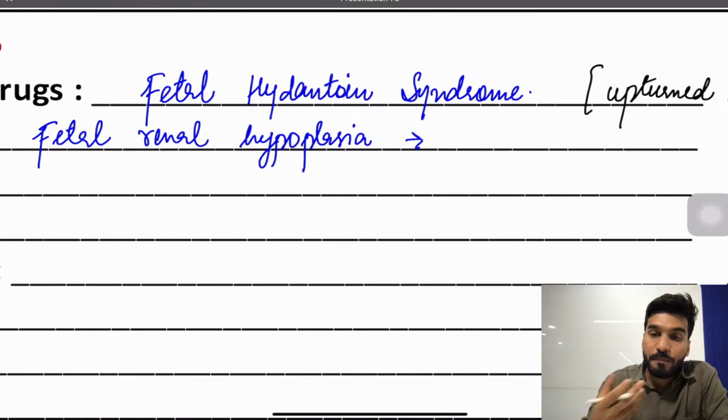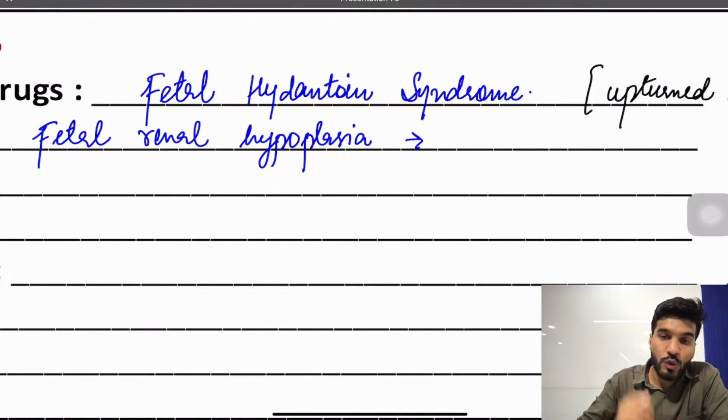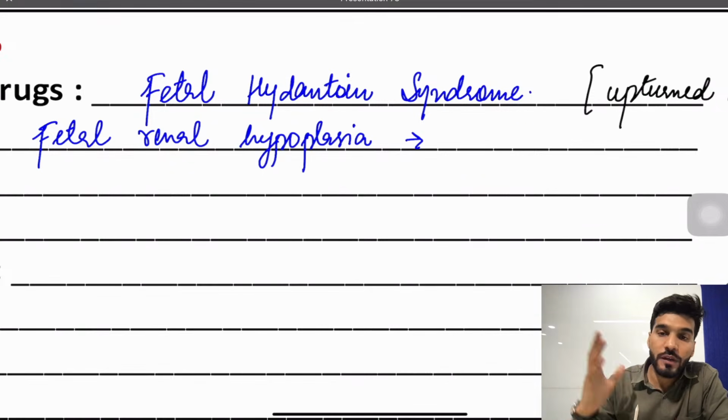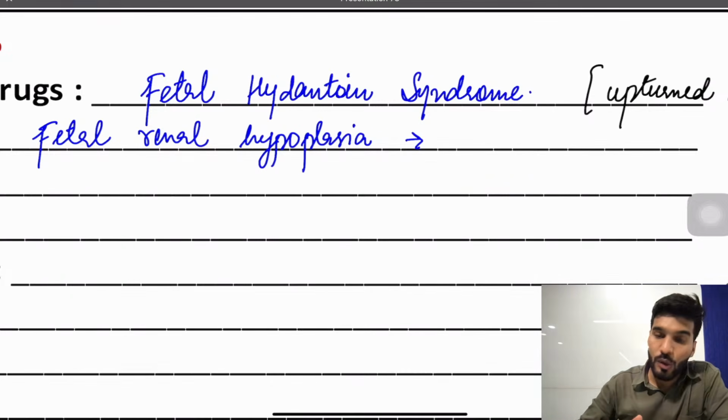That's why after the patient takes ACE inhibitors, they have oligohydramnios as a side effect, because when the blood flow to the kidney is decreased, the GFR will be decreased. When the GFR is decreased, fetal urine formation will be decreased, and you know that fetal urine formation is the most important constituent of the amniotic fluid. So when amniotic fluid itself is reduced, that's why the patient lands in oligohydramnios.